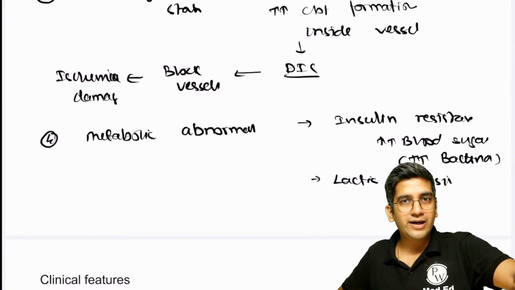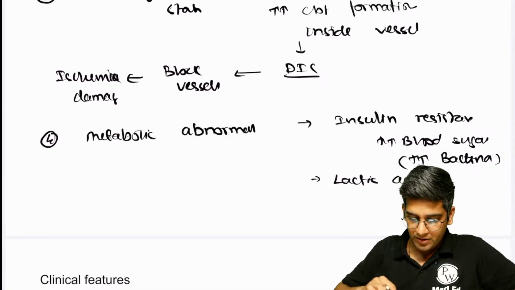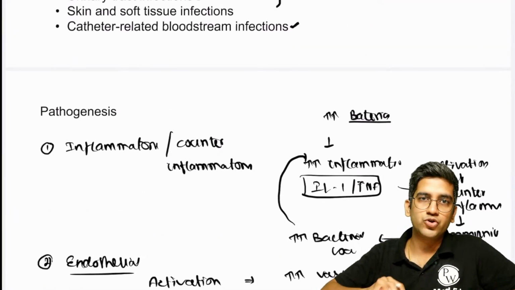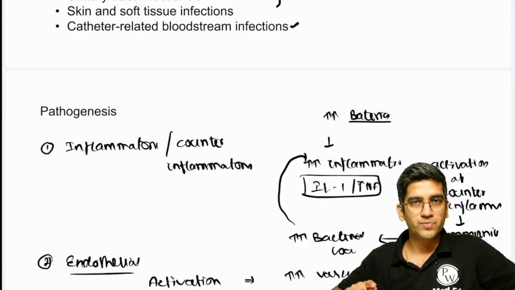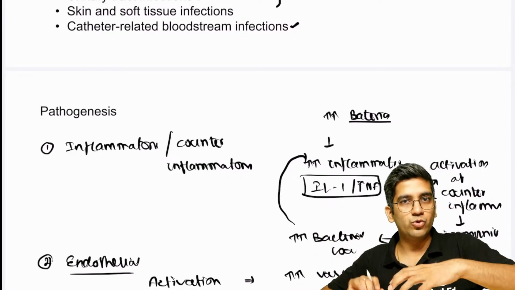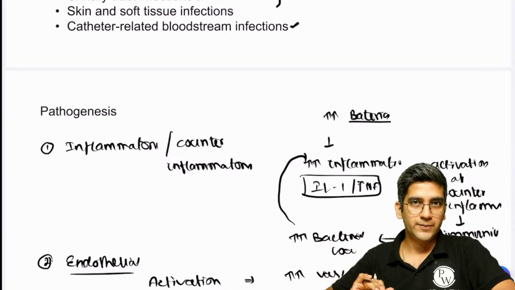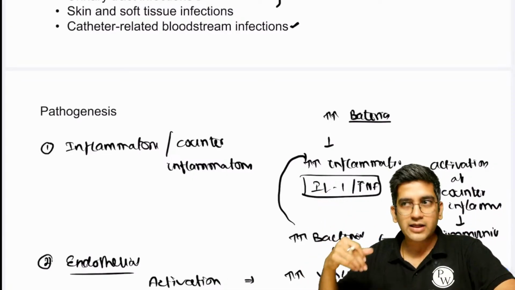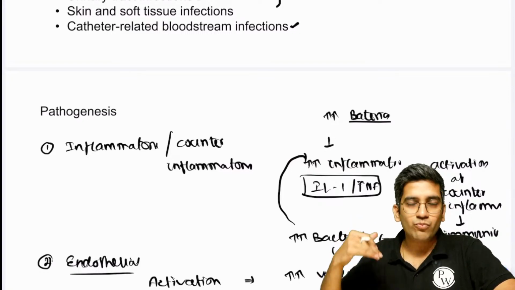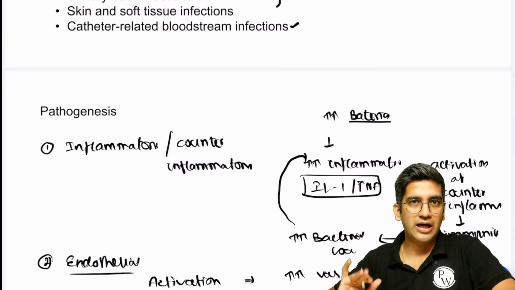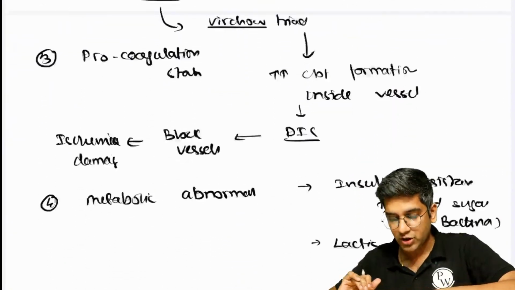So these four headings have to be there in pathogenesis: metabolic abnormality, procoagulant state, endothelial activation and injury, and also inflammatory counter-inflammatory response. After writing this, draw a flow chart where all of them are interlinked. There's a beautiful flowchart in Robbins, in Ramdas Nayak, in Khan, whatever book you follow, right? Everything is going to stem from Robbins only, right? That's what happens here, right? This is the pathogenesis of septic shock.